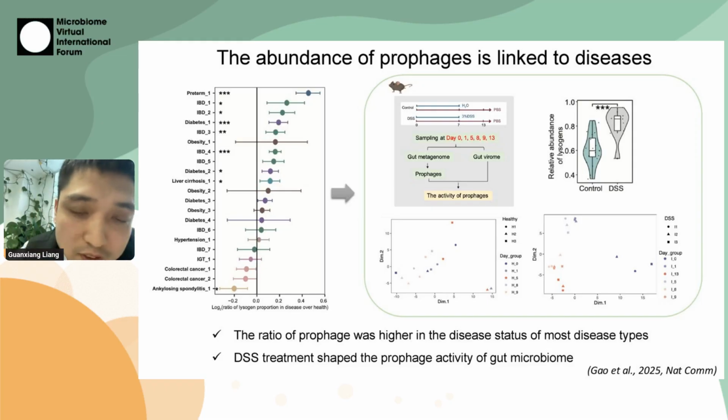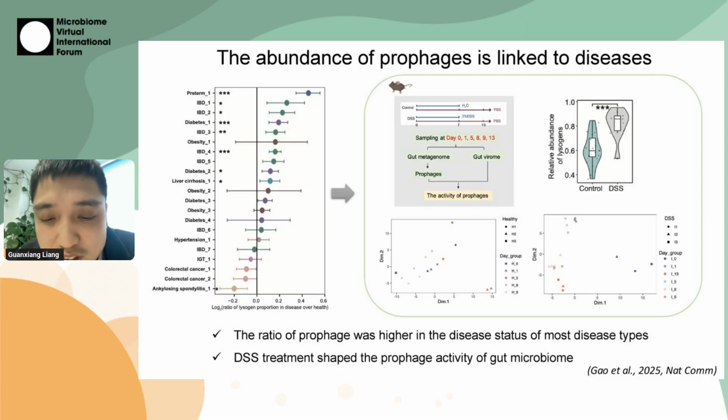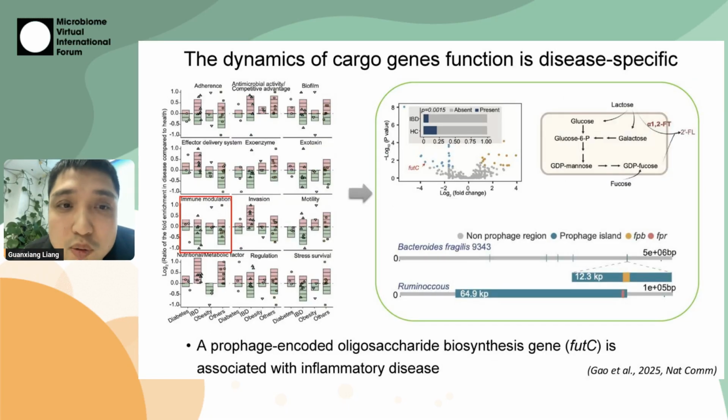We also validated this in the mouse model. This can be explained by the diversity of the bacteria. In most disease status, bacterial diversity is low, and low bacterial diversity may link to prophage formation. Okay, so let's move on.